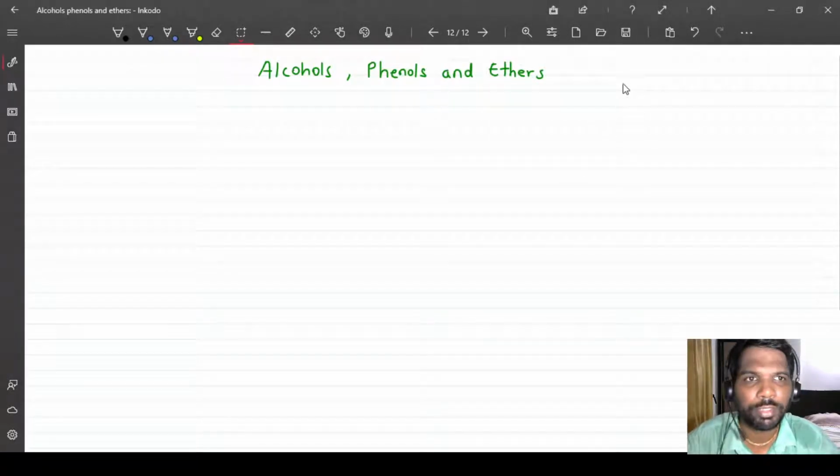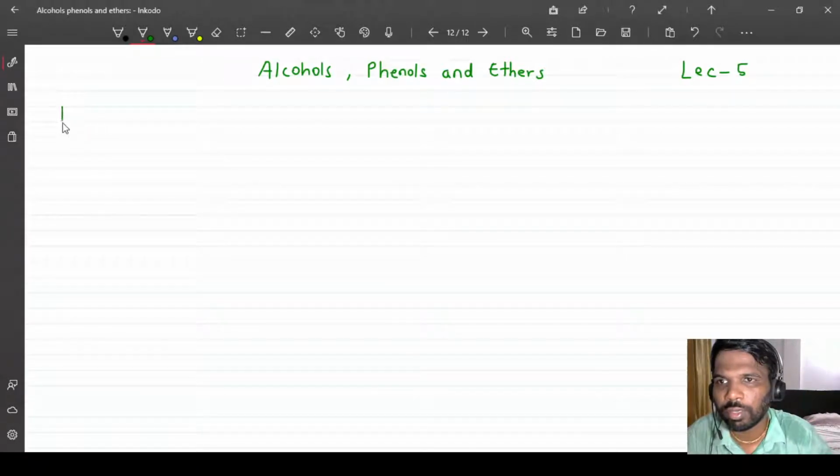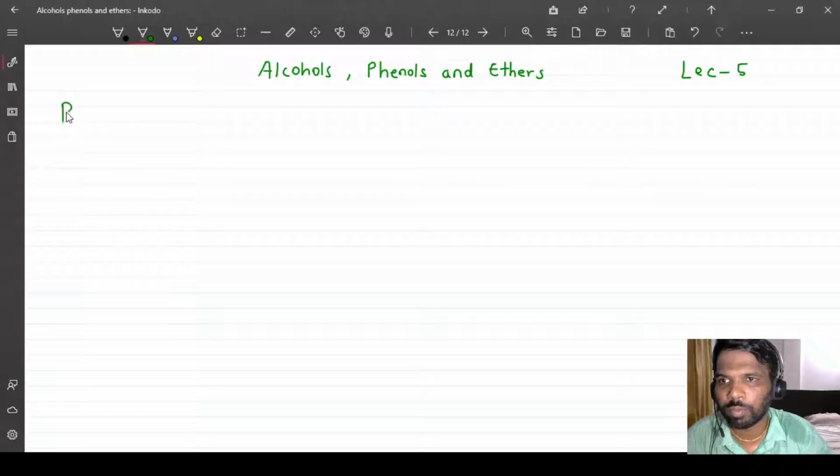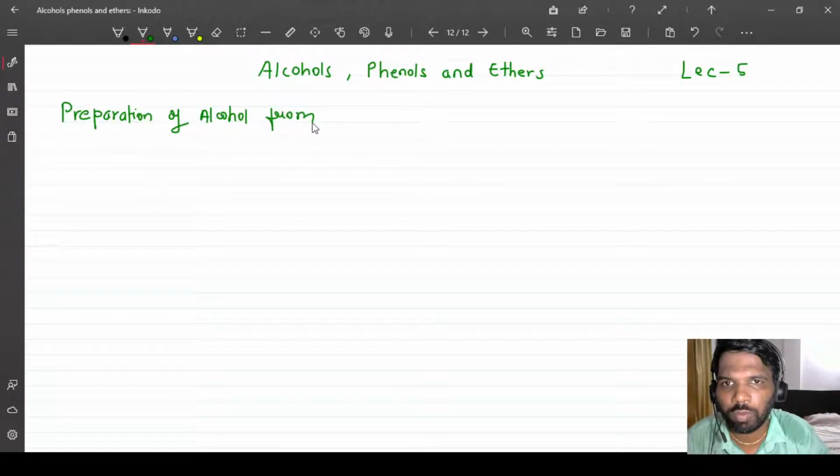Hello students, again this is lecture 5 on alcohols, phenols, and ethers. So here again we will be learning preparations of the alcohols from an alkene. Again, the main heading is preparation of alcohol from alkene.